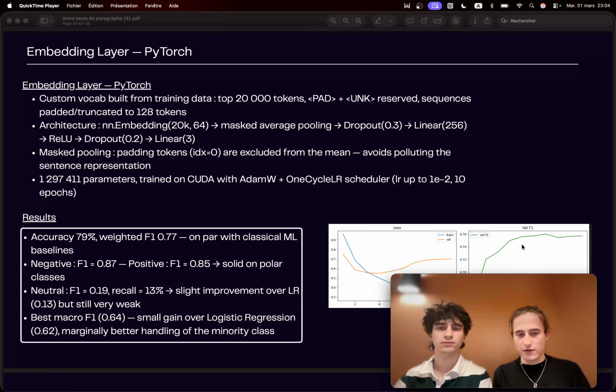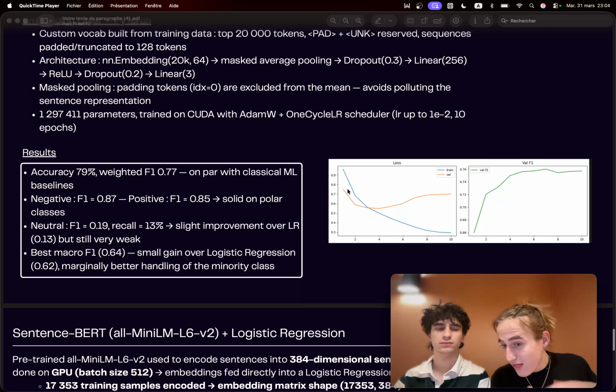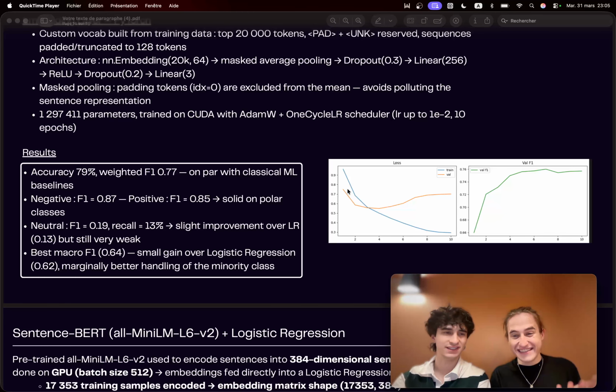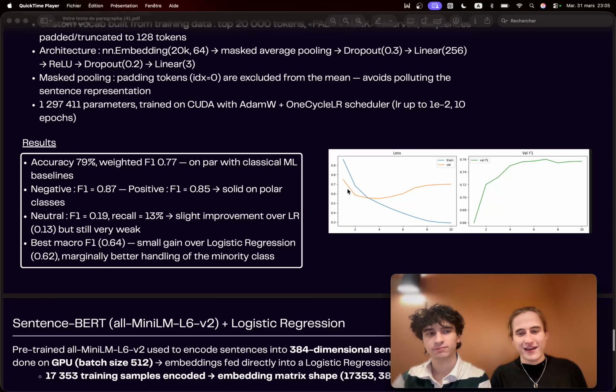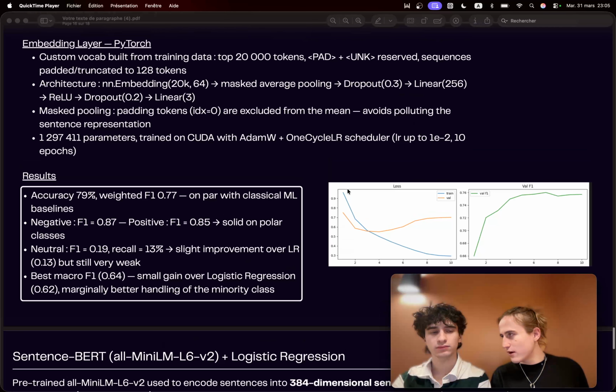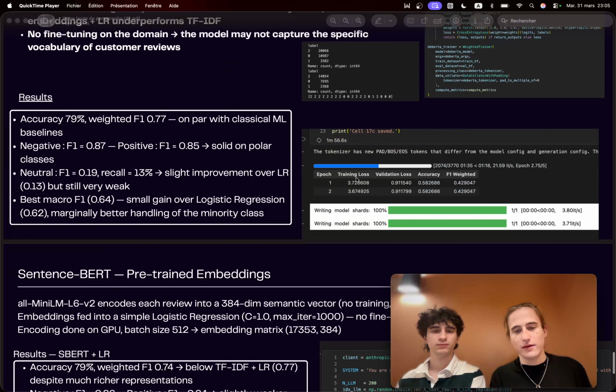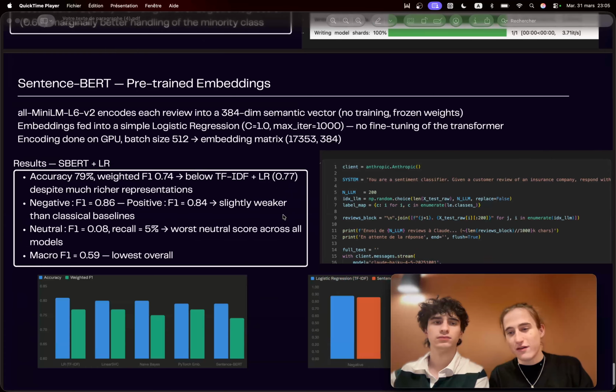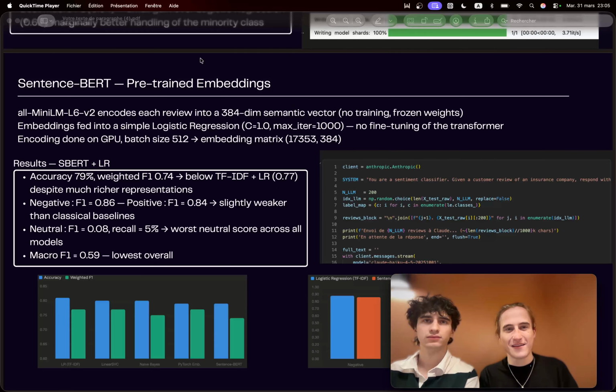Everything is explained in the code, but the idea is that here you can see the model still learns, but at some point the validation loss does not decrease at all, actually increasing a little bit, so it's not very good. Also, maybe we can do the demo right now, or we can dive a little deeper into the project. It's very hard to summarize in just a few minutes.